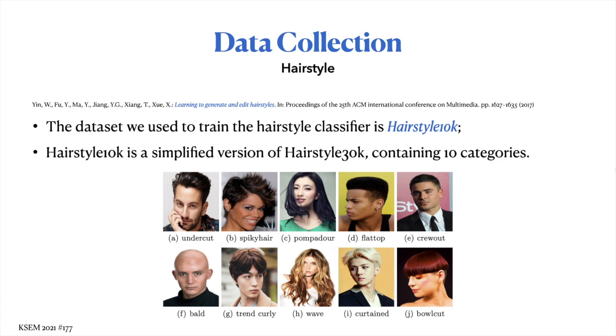The dataset we use to train the hairstyle classifier is Hairstyle 10,000. Hairstyle 10,000 is a simplified version of Hairstyle 30,000. It's a subset of Hairstyle 30,000 with the 10 most popular categories of hairstyles.